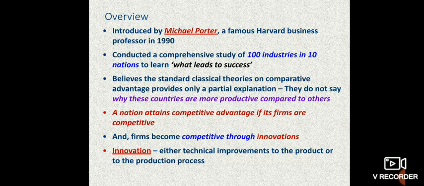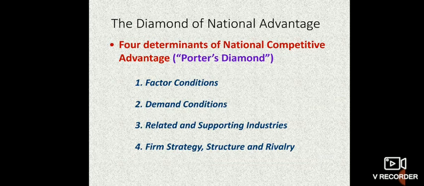So when the companies are competitive, then the country can export its products to other countries. Innovations, either technical improvements to the product or production process innovation, were observed by Porter. So he has given the 4 diamonds, the diamonds of national advantage. So how to get the competitive advantage? He has given these 4 diamonds.